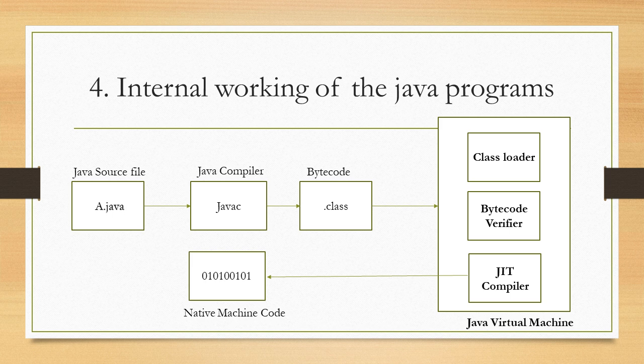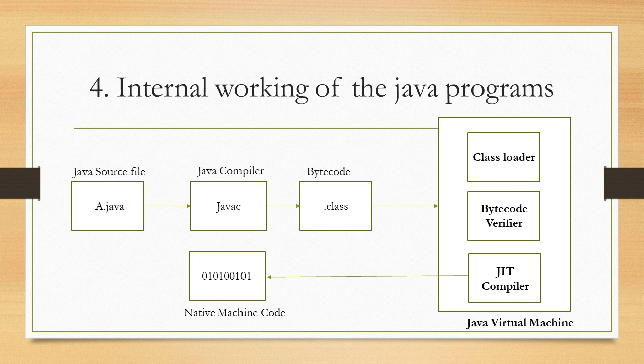That bytecode is platform independent code, so we can run it on any platform. This means if we write Java code on one operating system, then after compiling it, that bytecode or .class file we can run on any machine.